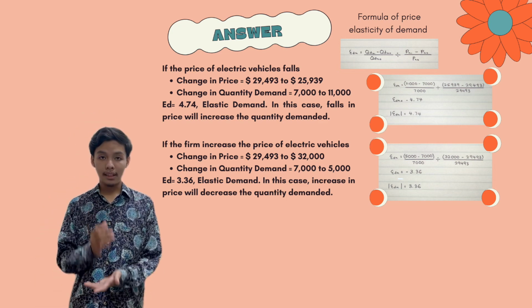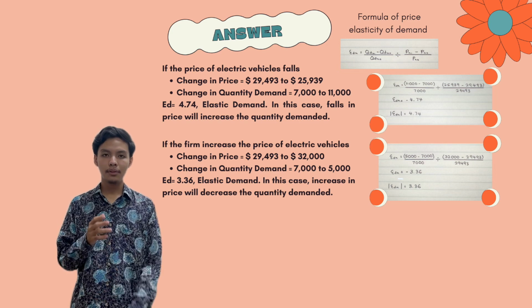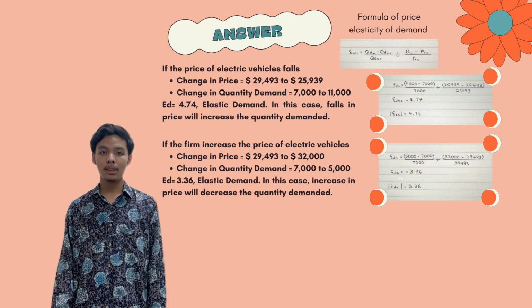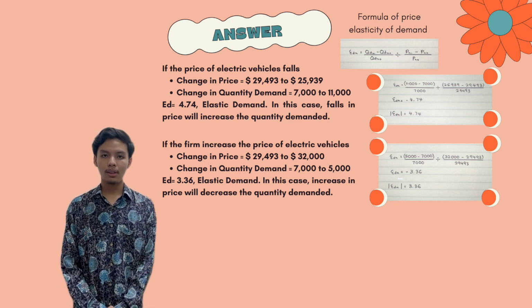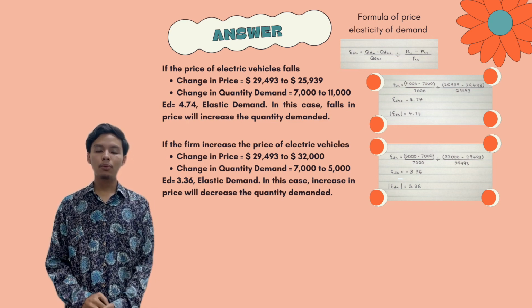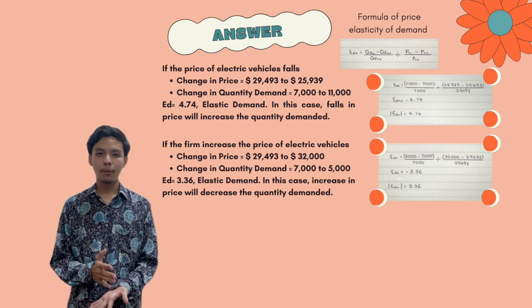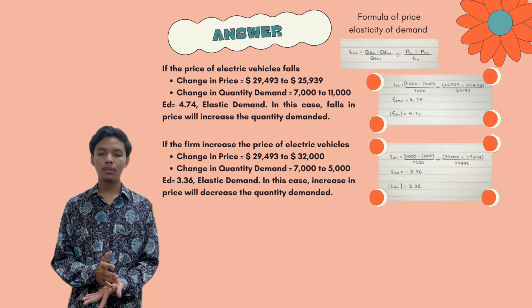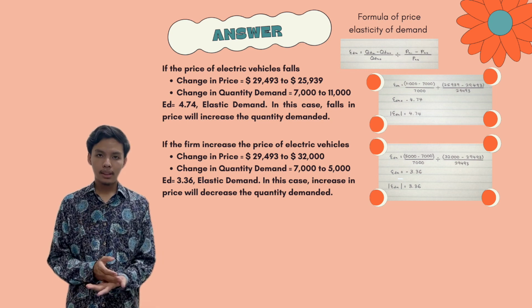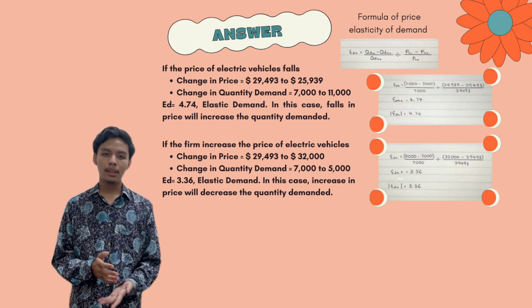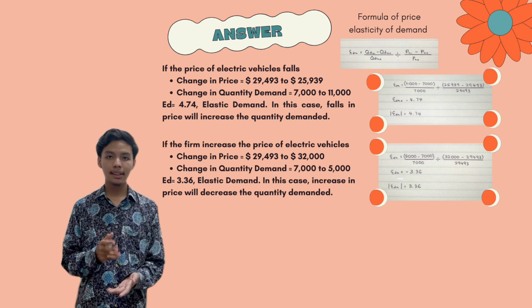If the firm increases the price of electric vehicles from $29,493 to $32,000, the quantity demanded will decrease from 7,000 to 5,000. After calculation, the elasticity value is 3.36.